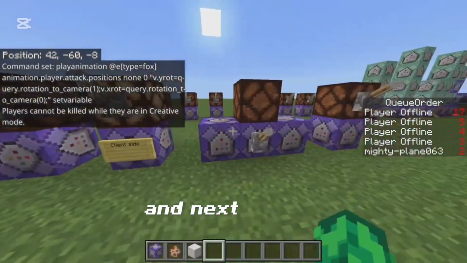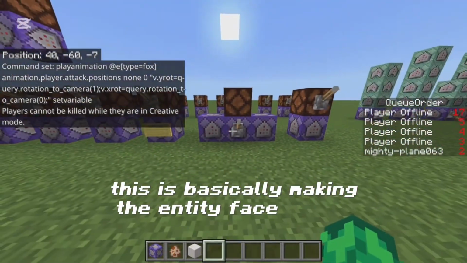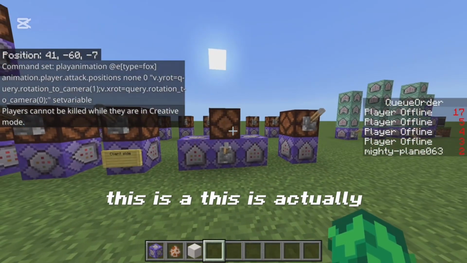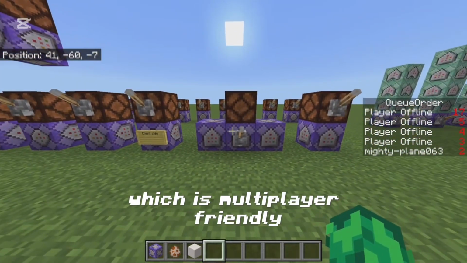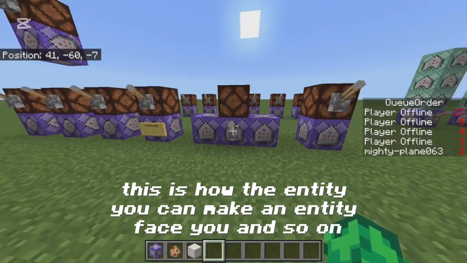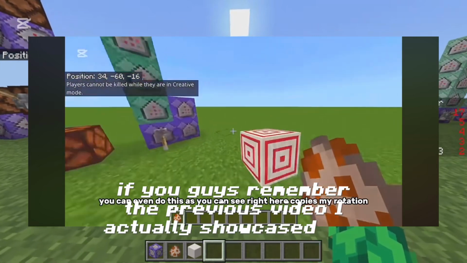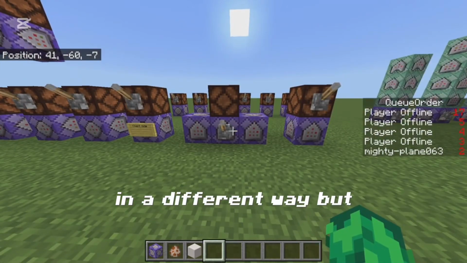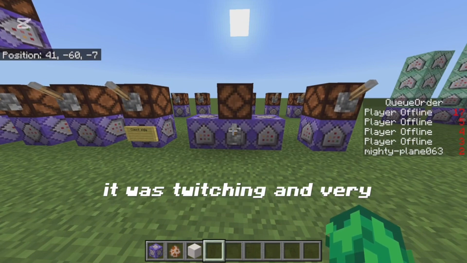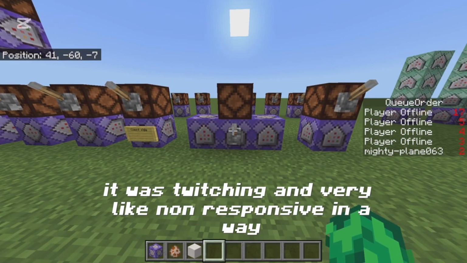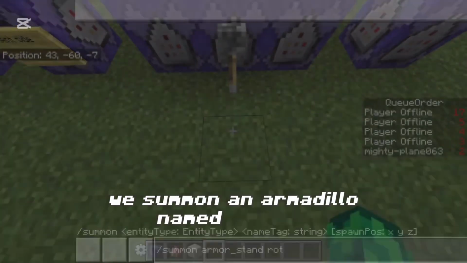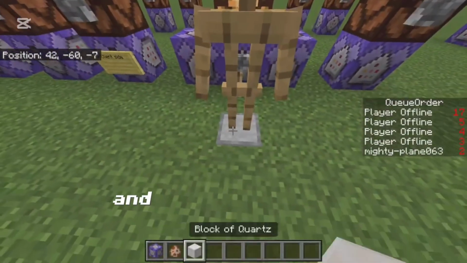And next up here, this is basically making the entity face. This is not client-sided. This is actually server-sided, which is multiplayer friendly. And this is how you can make an entity face you, and so on. And if you guys remember the previous video, I actually showcased it in a different way. But as you guys might know, it was twitching and very non-responsive in a way. And that's where we use this new method, where we summon an armor stand named Rotation, and then we spawn the fox.